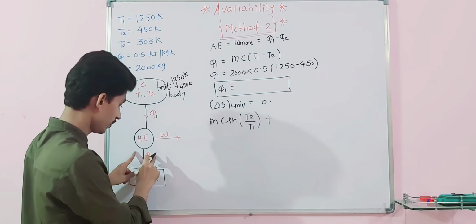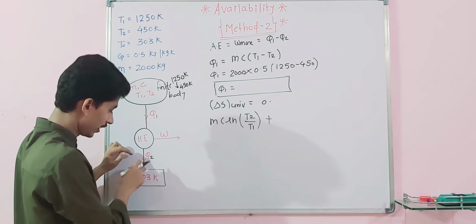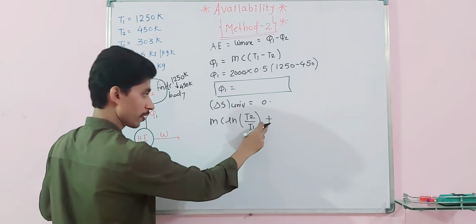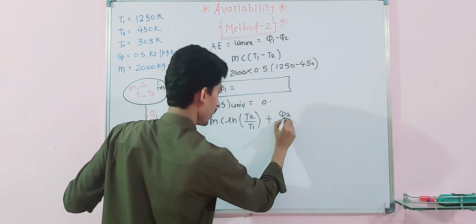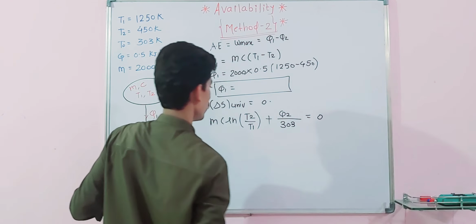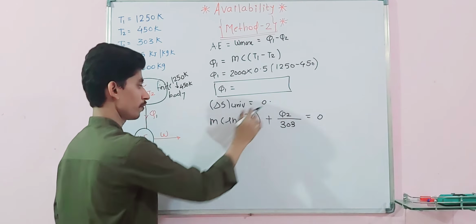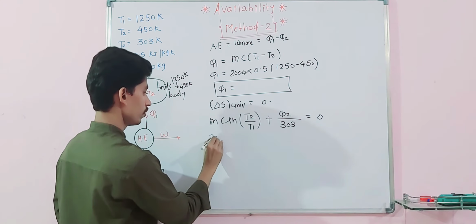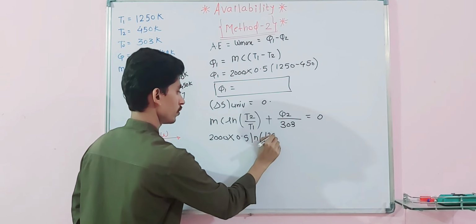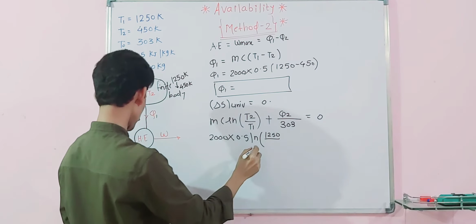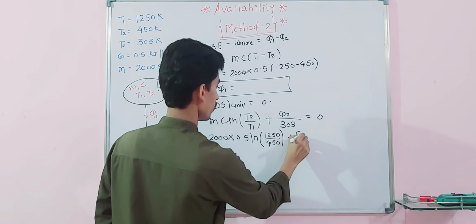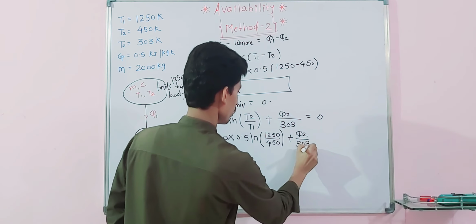Now, what is the entropy change for this system? Heat is added to this thermal reservoir, so we have to take a plus sign. So Q2 divided by the temperature, 303, and that is equal to 0. If you solve this, you will get Q2, because this value is known to you. 2000 into 0.5 ln (T2 by T1), plus Q2 by 303 is equal to 0.